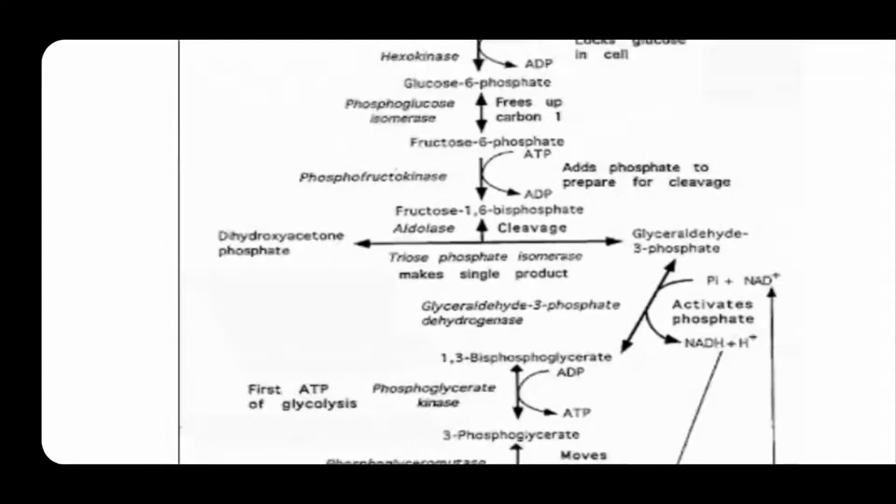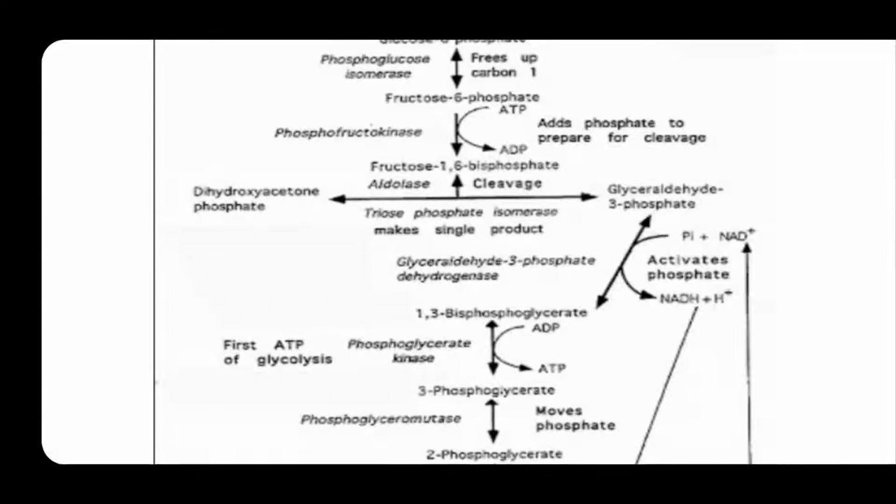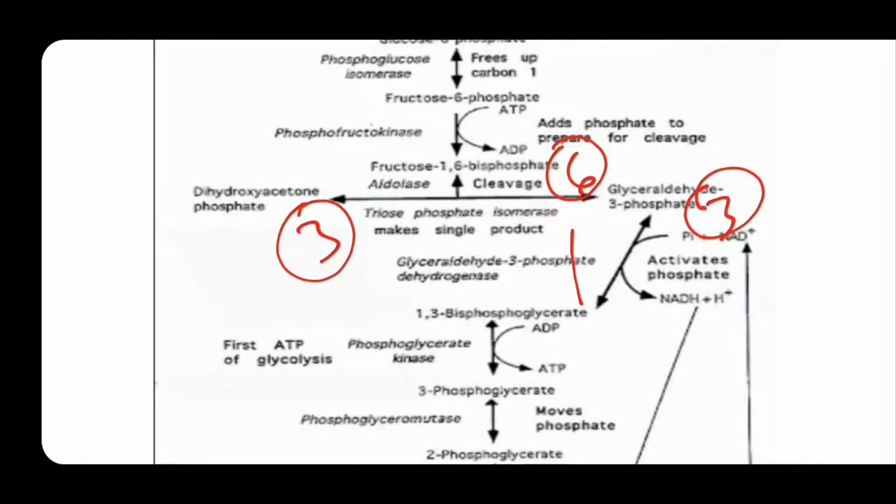The 6-carbon molecule fructose 1,6-bisphosphate splits into two 3-carbon molecules.